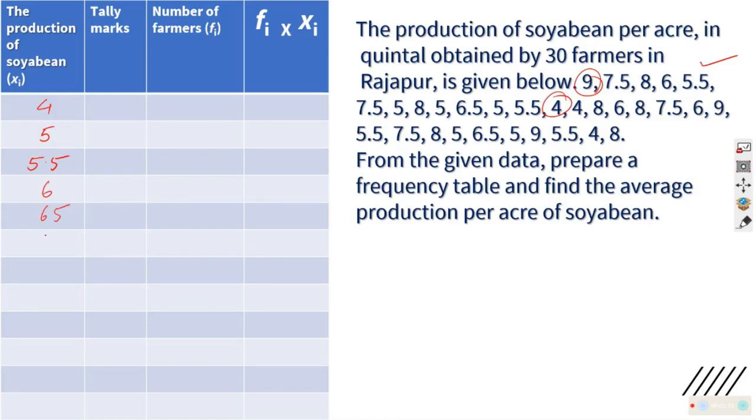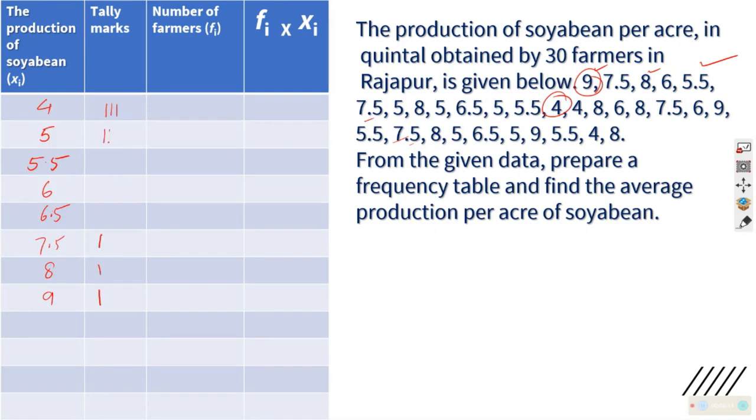7 is there or not? No 7, all are 7.5. We will write 7.5. Then 8 is there, you can see. 9 is also there. Enough. It's 9 different varieties. And we start marking. When 9 comes, you will mark under this 1. 7.5, 1. 8, 1. So I reached here. So like that, if you go, we can see that there are, I'm jumping it to save time, 4